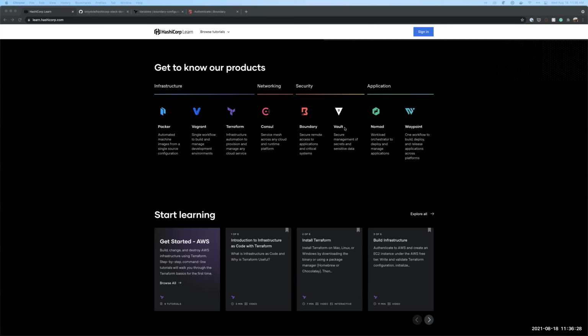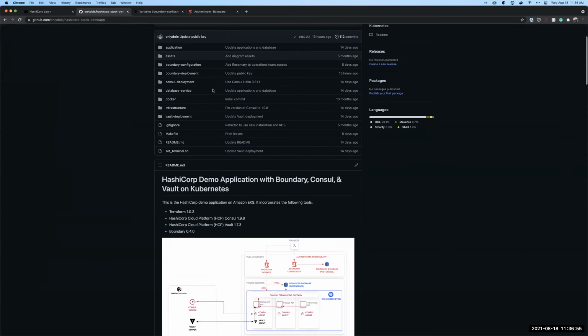Boundary has its own control plane, and it's able to authenticate and manage each session at a time, and then give feedback to an operator or a DevOps team or platform team that's managing this to get a sense of who logged in, when, what the context was, and just a lot more higher fidelity information. So with that, I'll get into our demo repo that we'll be taking a look at today.